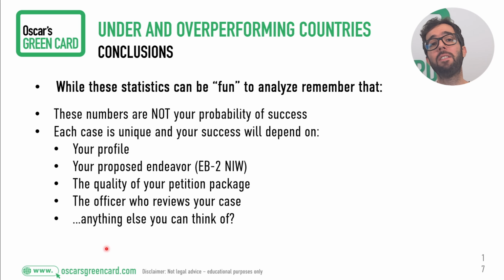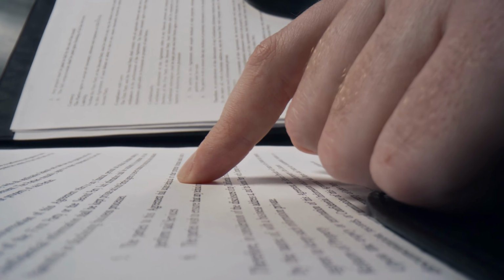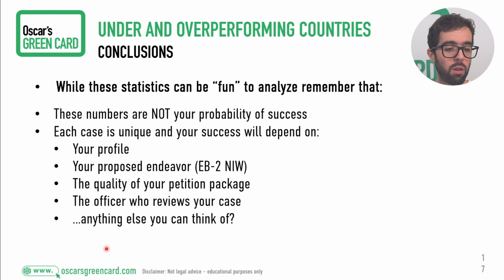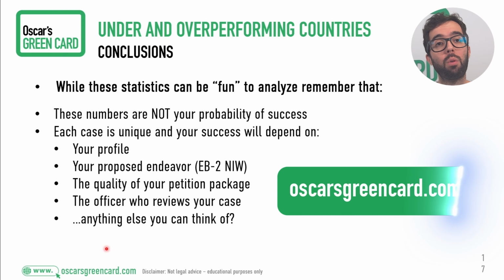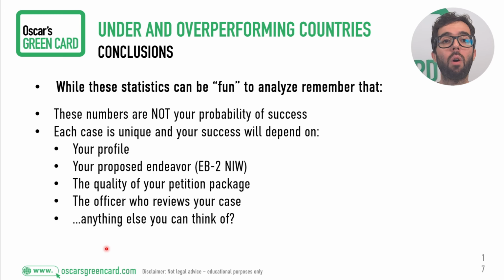You can have a fantastic proposed endeavor in NIW or a great, extraordinary profile in EB1A, and you can still be denied because you didn't present the facts correctly, the arguments correctly, the structure of the petition is not good, or you just used ChatGPT and it wrote really tedious and boring text. That's why also on our side we have those courses to teach you how to write, how to put together the petition, so you know how you have to tackle your own case.